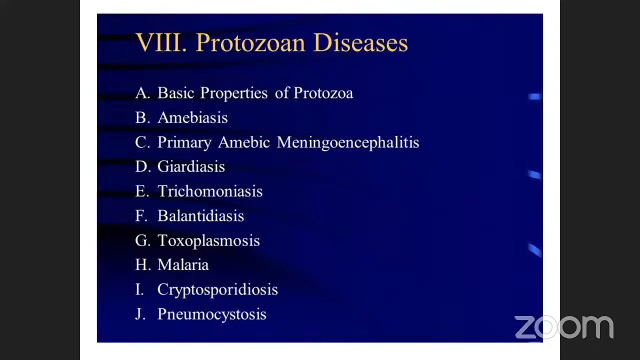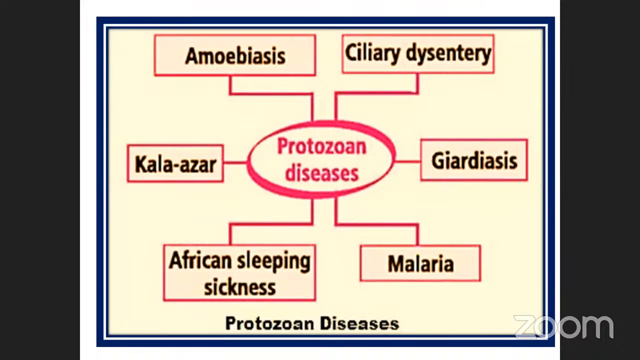See, the protozoan diseases we already saw. These are the things already we discussed. Once again, repeat for you, what are the types of protozoan diseases: amoebiasis, ciliary dysentery, giardiasis, malaria, African sleeping sickness, cholera. These are known as protozoan diseases. What about African sleeping sickness? It is caused by one of the microorganisms. Do you know, protozoans?